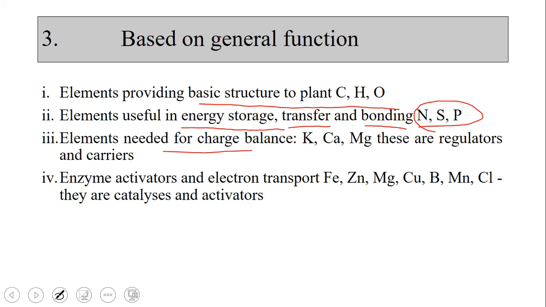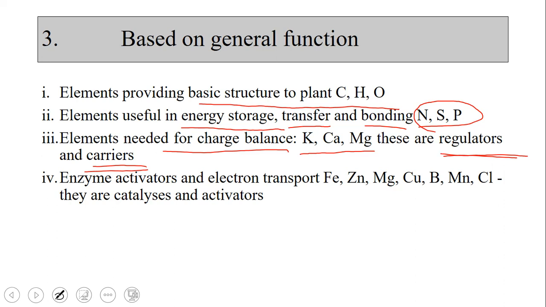And elements needed for charge balance, like potash, calcium and magnesium, are called regulators and carriers. They maintain the charge balance between the cytoplasm and the nucleus, and maybe in any other processes. So these are called regulators and carriers.